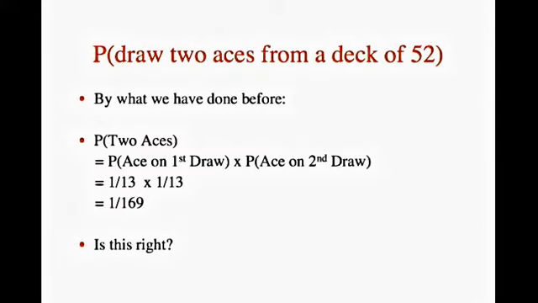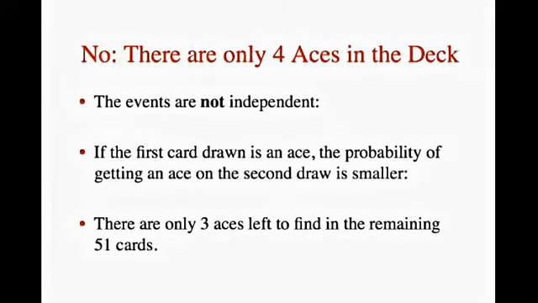Often it is required to compute the probability of an event given that another event has occurred. For example, what is the probability that 2 cards drawn at random from a deck of playing cards will both be aces? It might seem that you could use the formula for the probability of 2 independent events and simply multiply 4 over 52 times 4 over 52, which equals 1 over 169. This would be incorrect, however, because the 2 events are not independent.